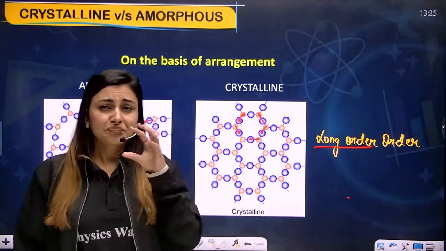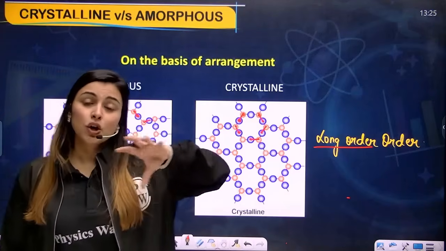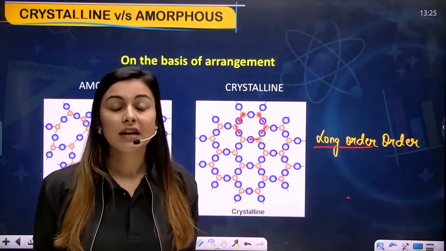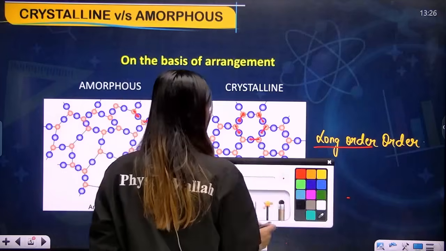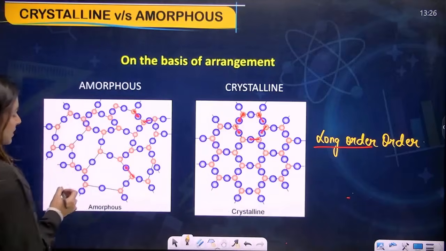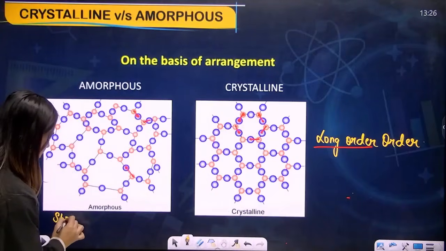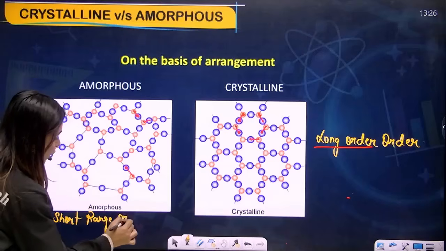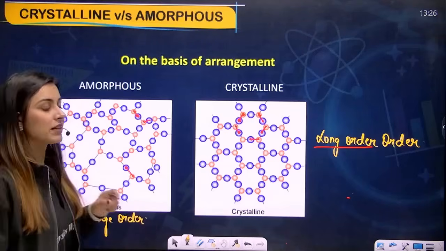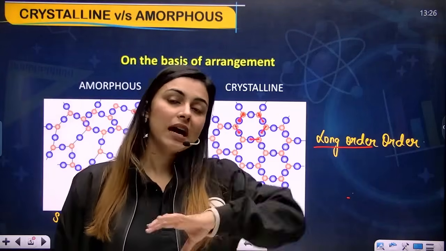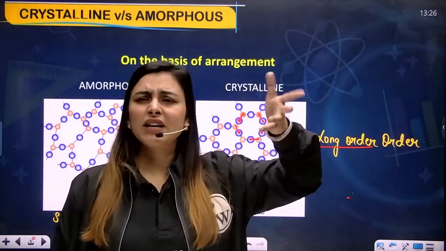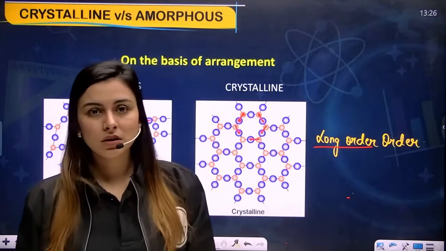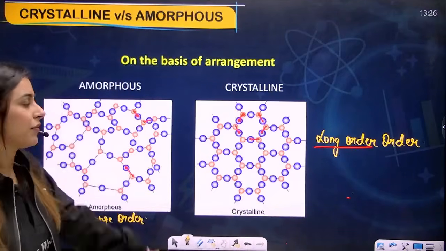This means that it has the same arrangement closer, but it doesn't have the exactly same arrangement if you see after 10,000 particles, right? Yes, so for amorphous solid we say that it is a short range order, because the arrangement is ordered only at a very short range and not at a very long range. Yes, and we can understand this by the example of eraser and the diamond, right? Yeah, perfect. I hope you're clear.